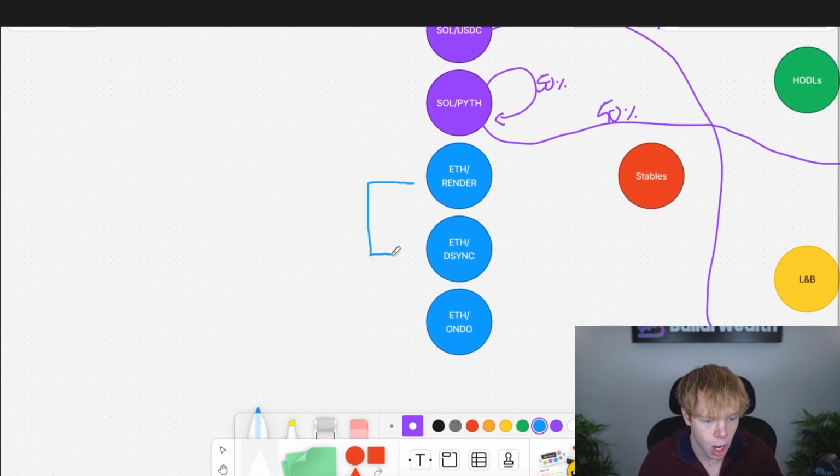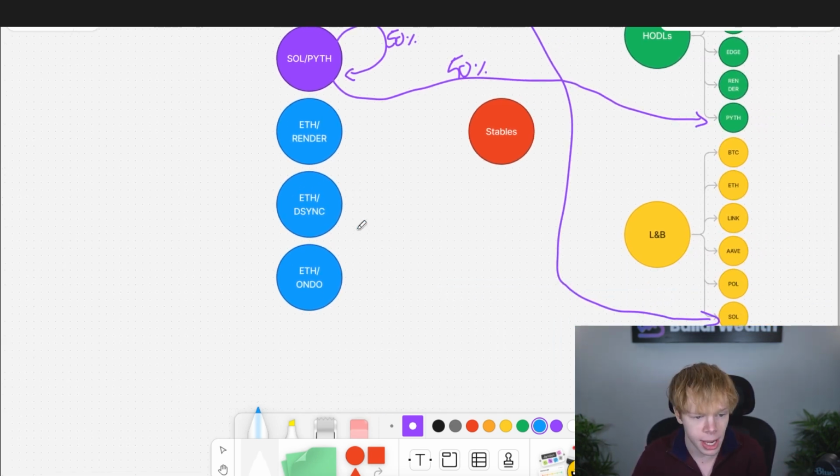These three are on the Ethereum network, so they're not just on Arbitrum, Base, anything like that. They're actually on the Ethereum network. So they do have high gas costs, but I've already run my gas cost analysis. I've already made sure that they actually make sense. I've entered at low gas cost times, like midnight. Right now, I'm actually recording this video at midnight to make sure that I minimize the amount of gas fees that I'm paying. Now, with that being said, we have Ethereum to Render.